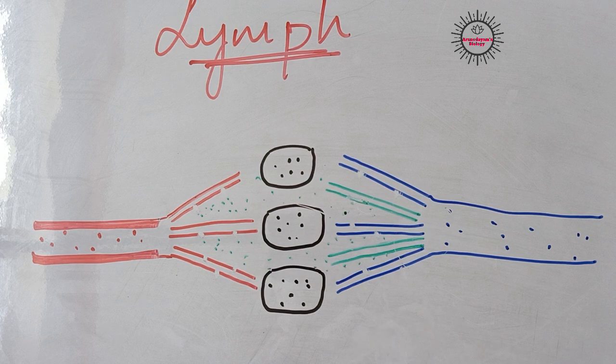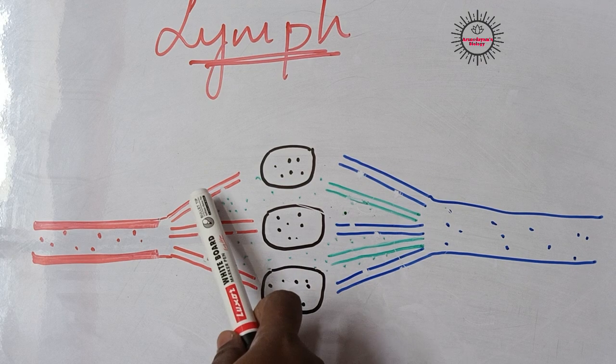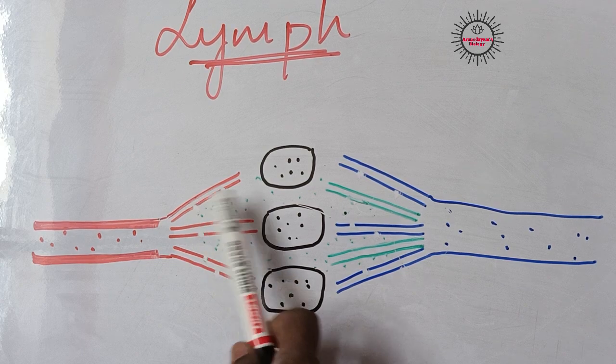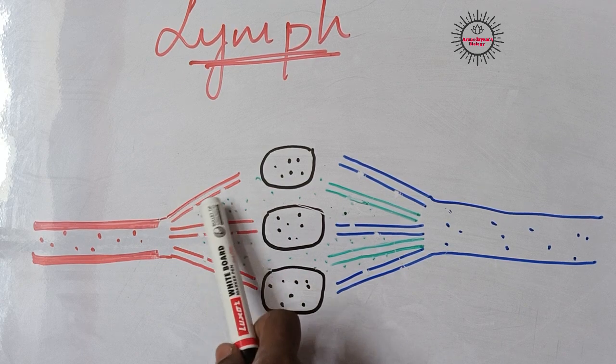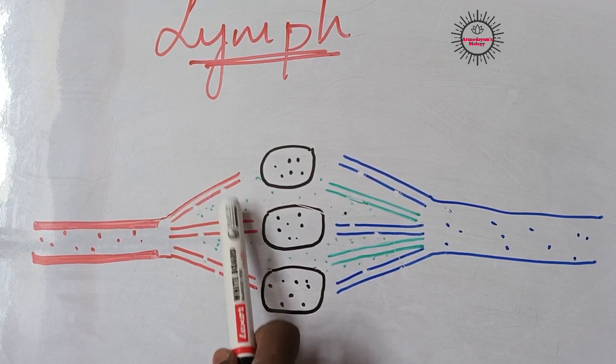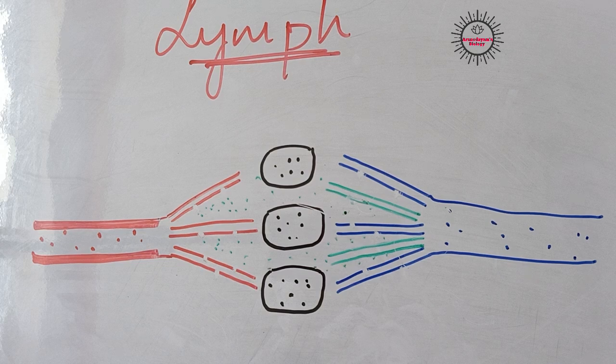So what are the substances present in lymph? Plasma, proteins and blood cells are present in it. So some substances like plasma, proteins and some blood cells will escape from blood capillaries and enter into this tissue fluid. Okay, actually lymph looks similar to plasma, but it is colorless in nature and contains less protein also.